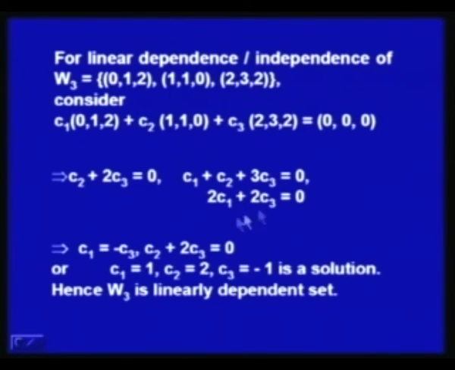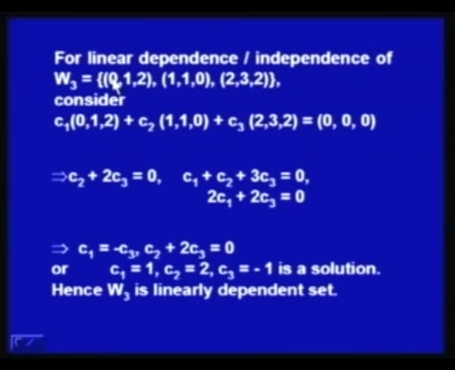The solution is C1 is equal to minus C3 and C2 plus twice C3 is equal to 0, and this means C1 is equal to 1, C2 is equal to 2, C3 is equal to minus 1 is a solution, and that means W3 is a linearly dependent set.